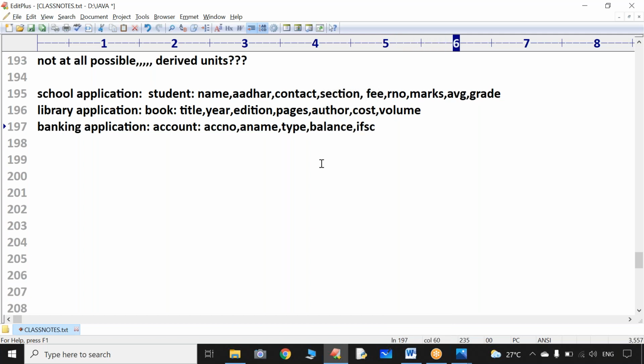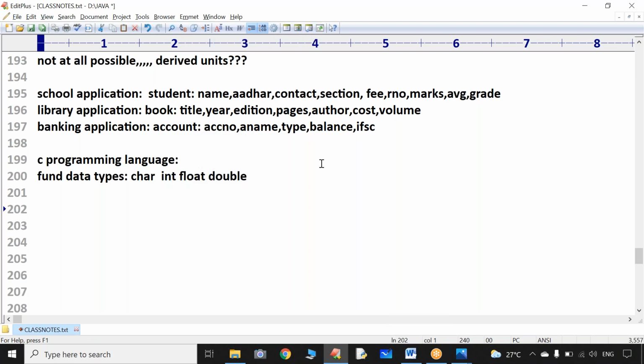Now tell me, sir, if you want to develop the above applications in the C programming language, do you know what the fundamental data types in C are? There are character, integer, float, double.